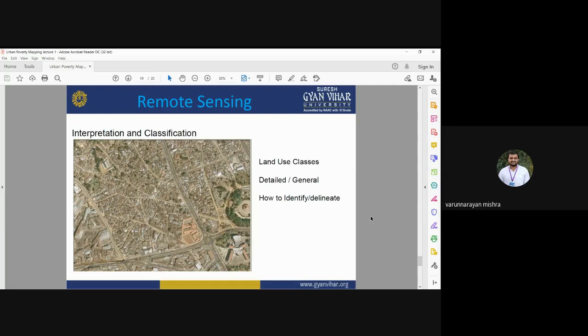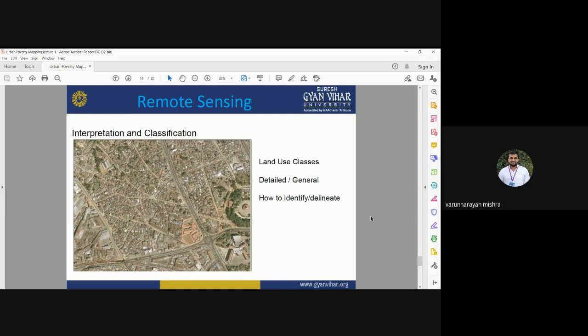But if the buildings are of different types, some buildings are tall, some are small in size, some are tall, then they may have different reflectance patterns, so it may have rough texture. Rough texture and smooth texture can easily be identified, as well as the homogeneity and heterogeneity of that area. If this is a homogeneous feature, then it may be slum area. If there is a heterogeneous feature, definitely it is not slum area. It may be some planned city, some other city than the slum area.